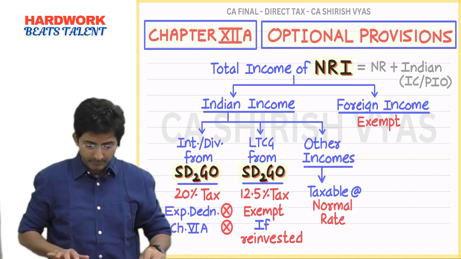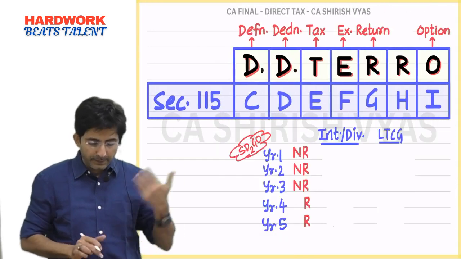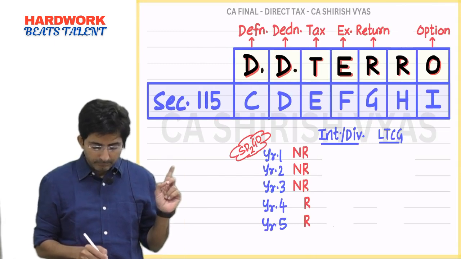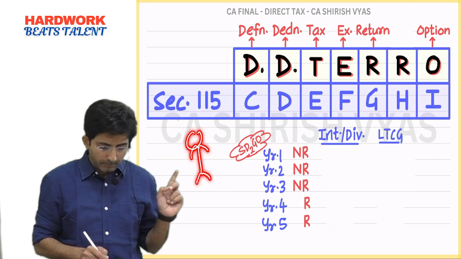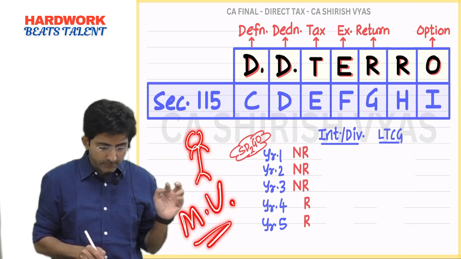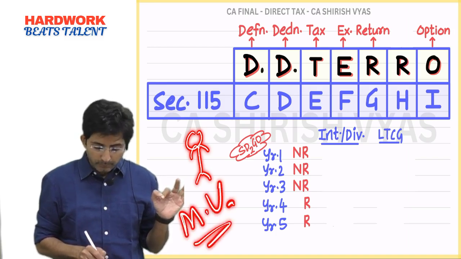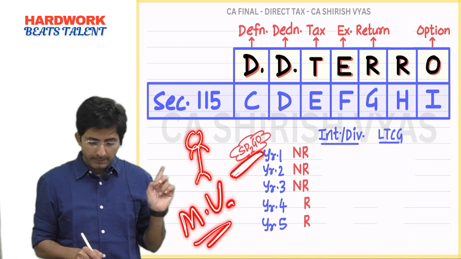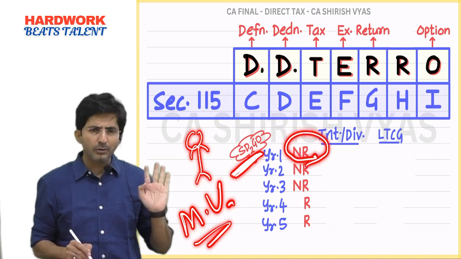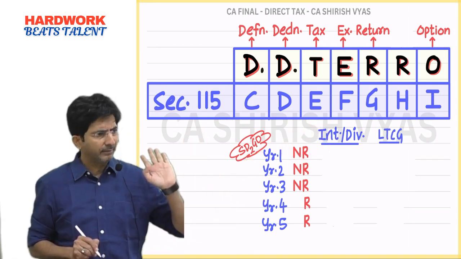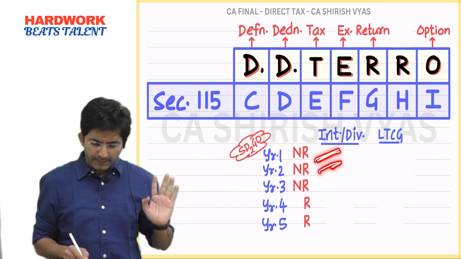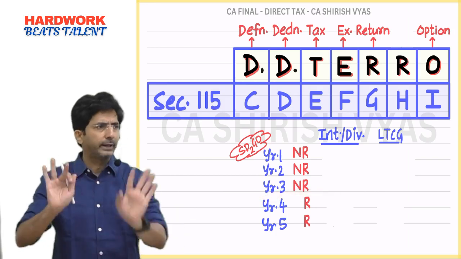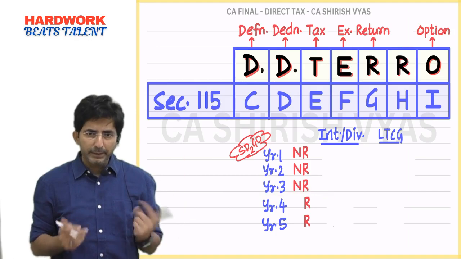Okay. So see, this drawing will explain everything. See, this is my brother. My brother is Manish Vyas. I am Shirish Vyas, okay. So assume in year 1 he acquired Sargo. See, year 1, and in year 1 he was in Hong Kong only. He was in Hong Kong means he was NRI. Year 2 also he was NRI. Year 3 also NRI. Assume in year 4 he shifted back to India. So now he will become resident.